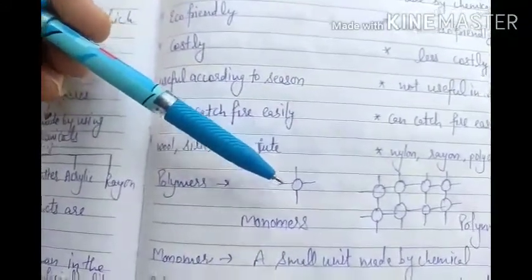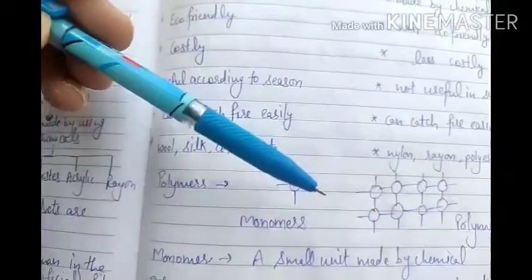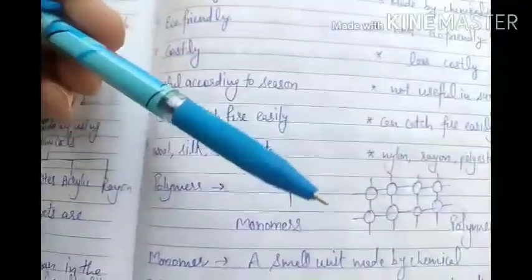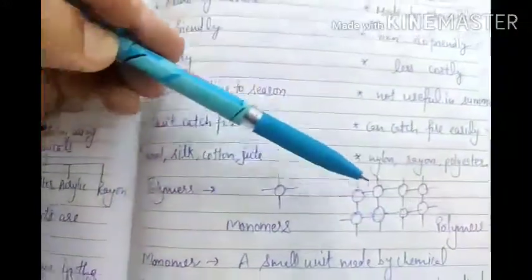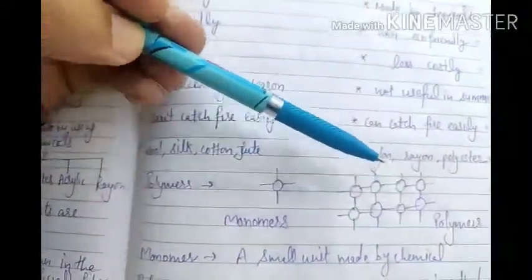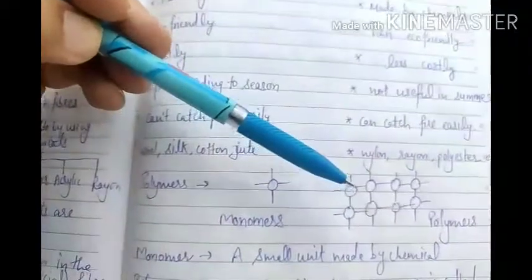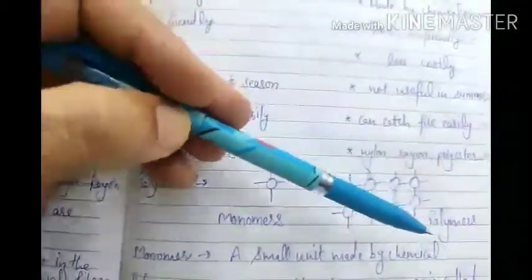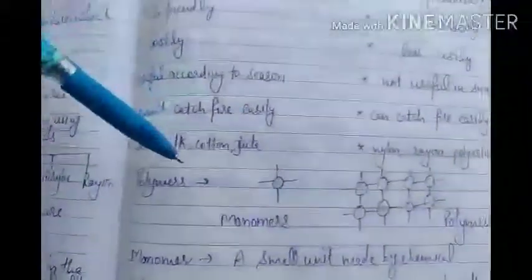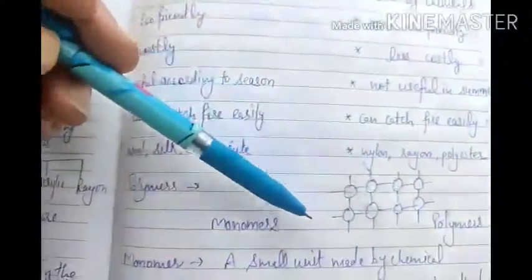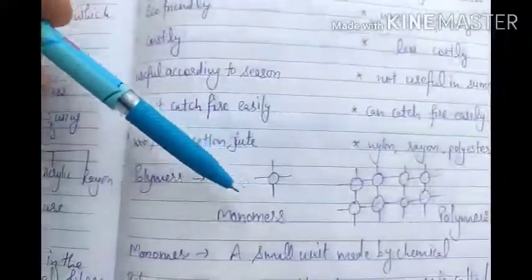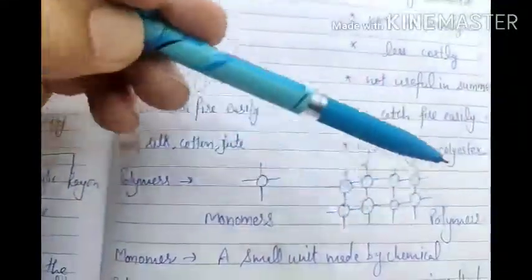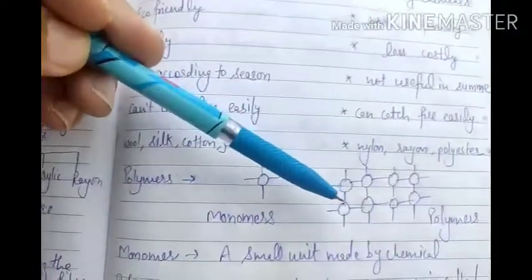A single unit is joined with other units. Suppose we have many monomers and we are joining them. After joining, they make this kind of structure. They are all monomers joining together with each other. When they join with each other, that structure is called a polymer. Mono means single, poly means many. So a monomer means a single unit of chemical, and a polymer means many units of monomers.